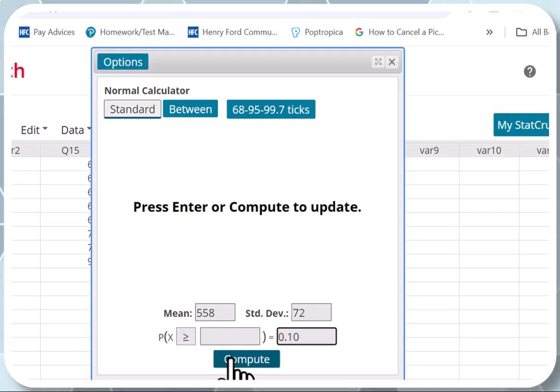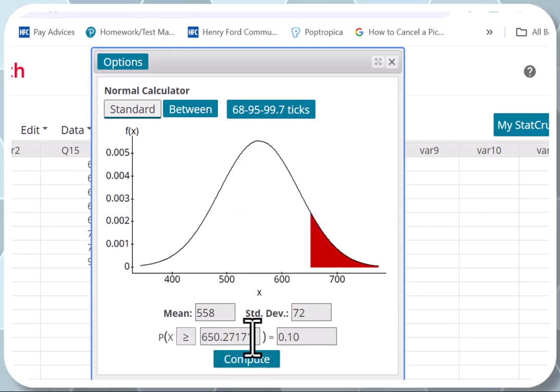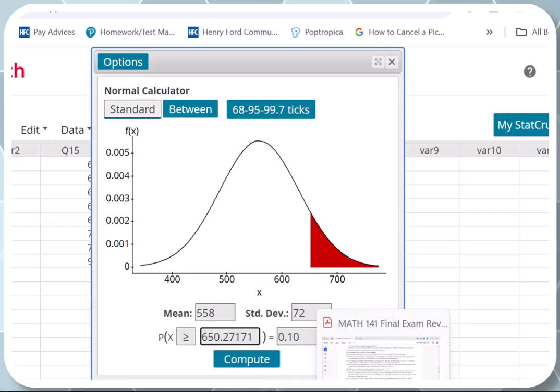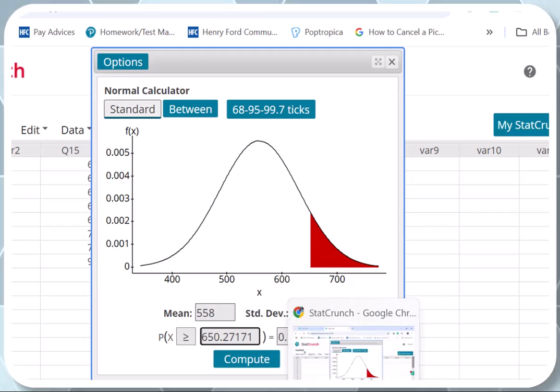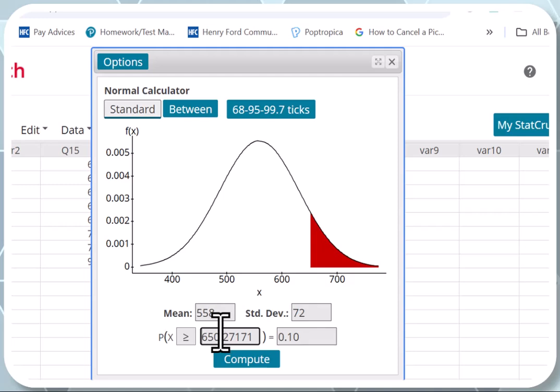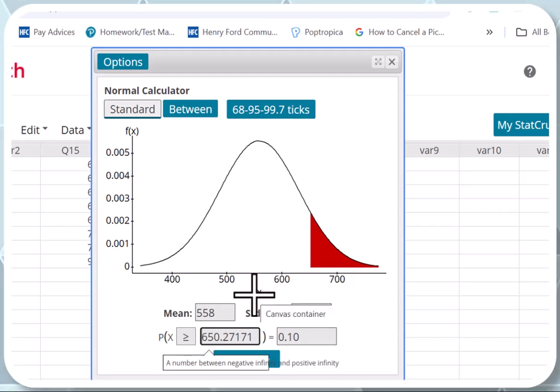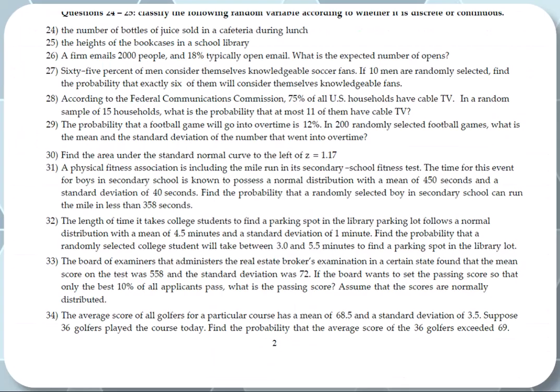Once I hit compute now, okay. So anyone who scores 650 or higher will be from the top 10%, and will be included in this. Okay. So that's the answer, 650 or more. That would be the answer to this one. So again, 650 or higher would be considered a passing score.